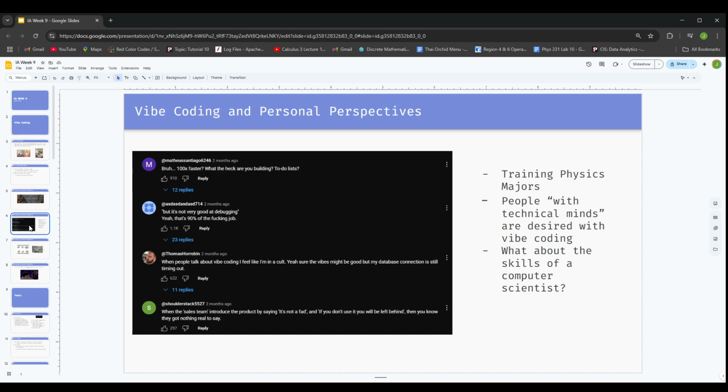But from me, yes, it is easy to build a to-do list. There's a bunch of to-do lists out there, and that's where these LLMs learn from, right? They learn from the available code. But if we're building something, like you said, that has more design principles, something really large scale, it's not going to do it 100 times faster, right? And when we're working on code, 90% of the time, like this comment says, for me at least, and I've noticed for other people, most of the time and experience comes from understanding what's not working with the code. And that's one of the statements they have in the video, that it's not very good at debugging.